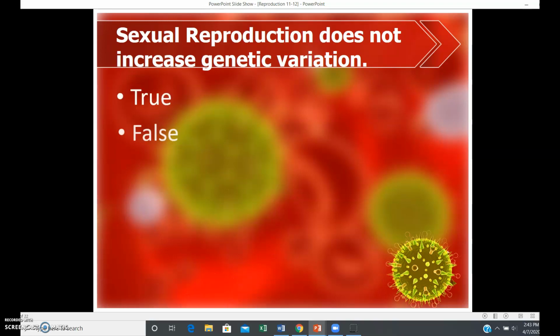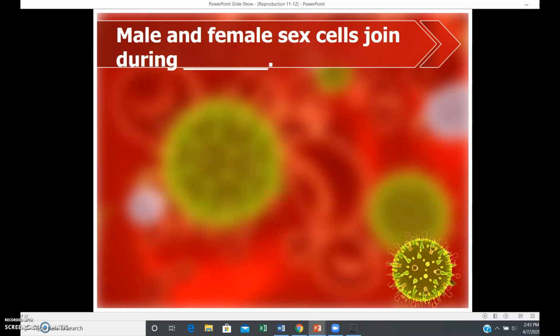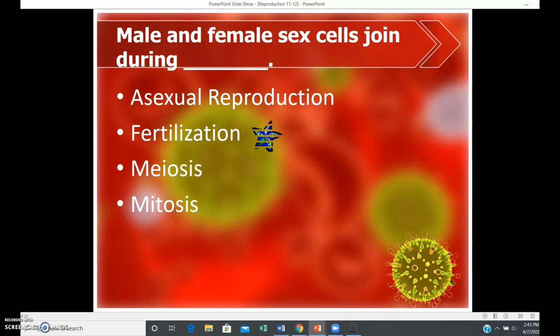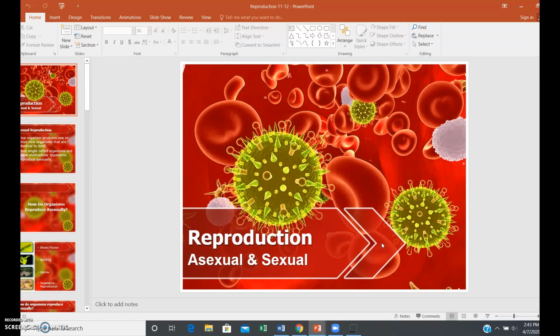Pause and make your choice. False, that's actually the point of it, that it does increase genetic variation, so that there's a greater likelihood that offspring will survive if the conditions are not exactly right, or even if they are. Male and female sex cells join during asexual reproduction, fertilization, or meiosis? Make your choice. Sorry, mitosis is on there. The answer is fertilization.